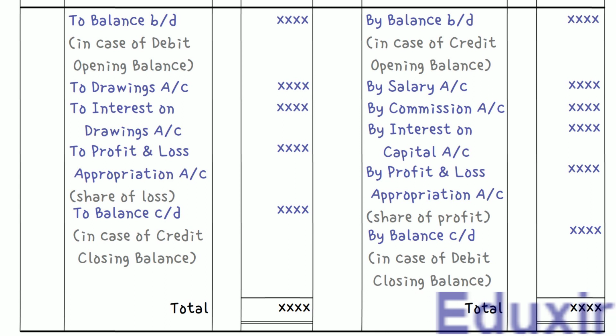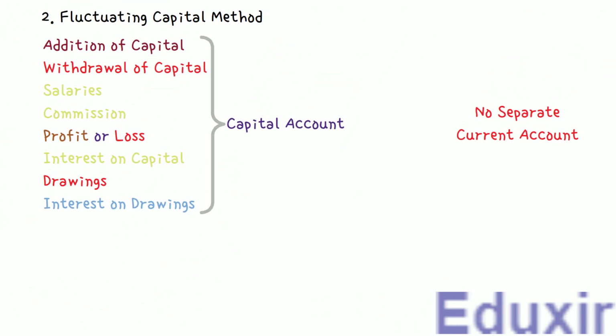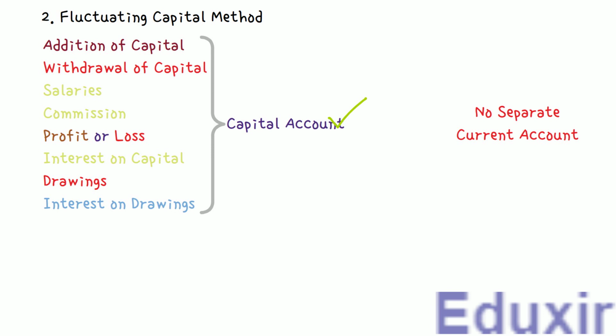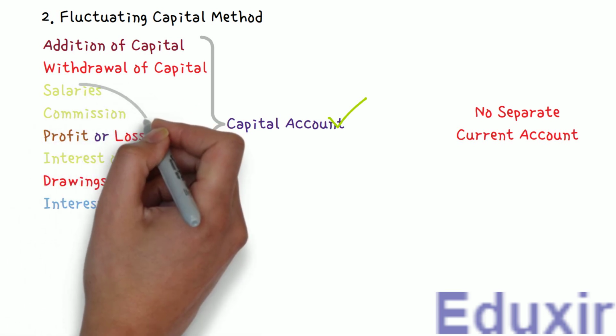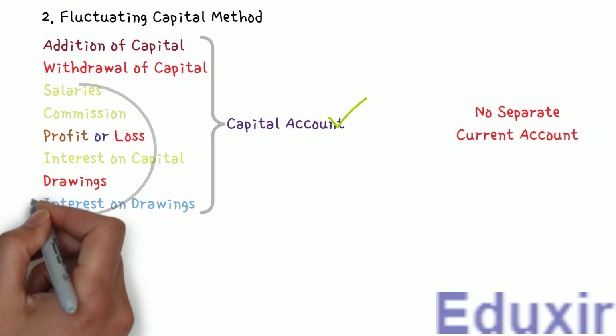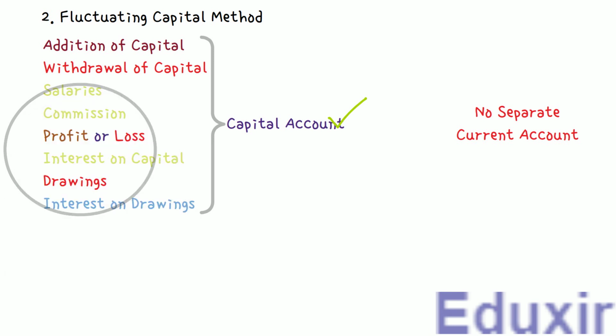With that, we have come to the end of our discussion about the fixed capital method of maintenance of the capital accounts of the partners. The next method of maintenance of the capital accounts of the partners is fluctuating capital method. In this method, only one account is maintained for each of the partners in the firm. All the adjustments for salary, commission, interest on capital, interest on drawings, sharing of profit or loss are posted directly in the capital accounts of the partners.